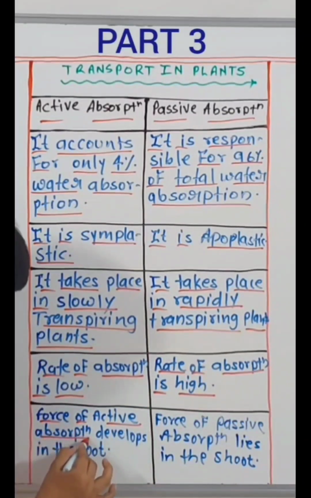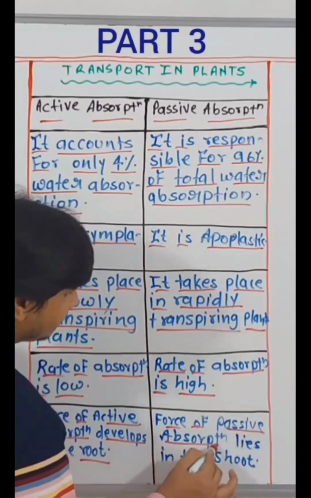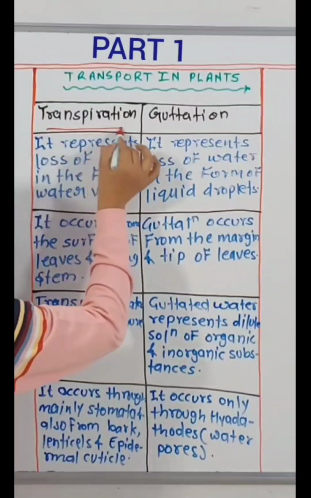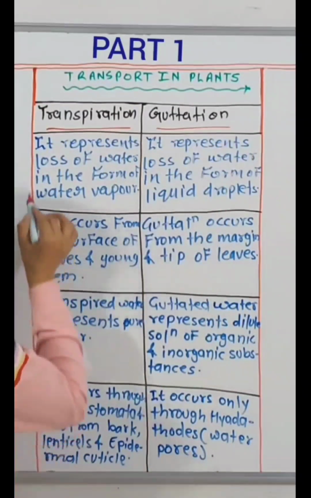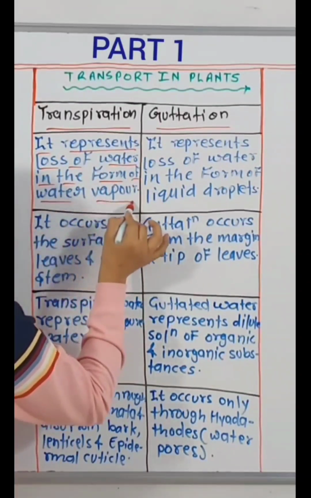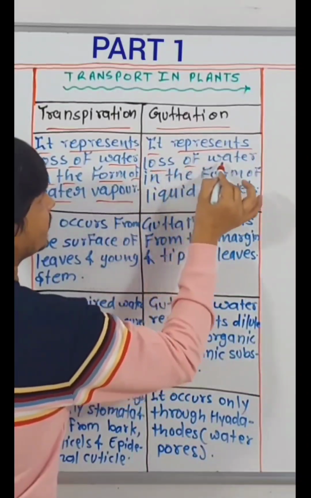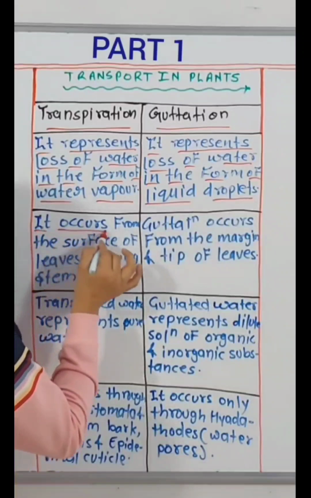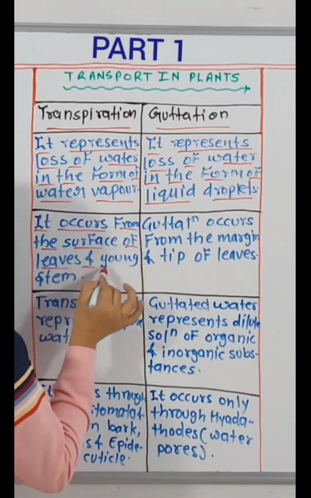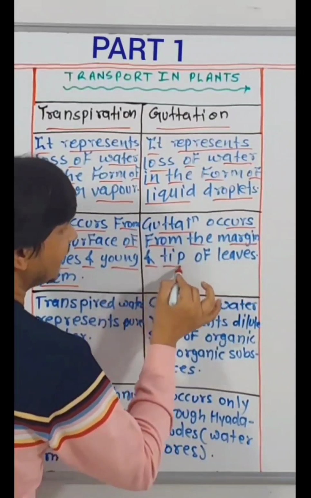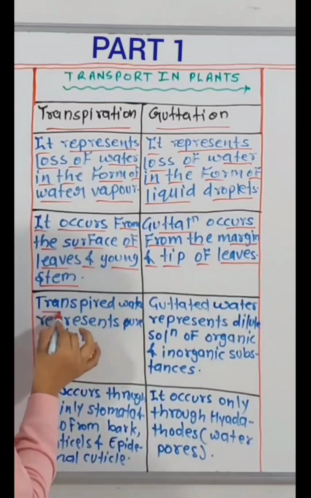The force of active absorption develops in the root. The force of passive absorption lies in the shoot. Transpiration, guttation. It represents loss of water in the form of water vapor. It represents loss of water in the form of liquid droplets. It occurs from the surface of leaves and young stem. Guttation occurs from the margin and tip of leaves.